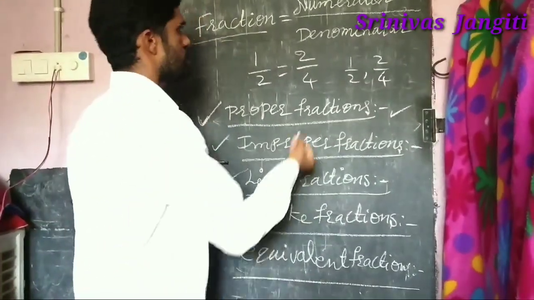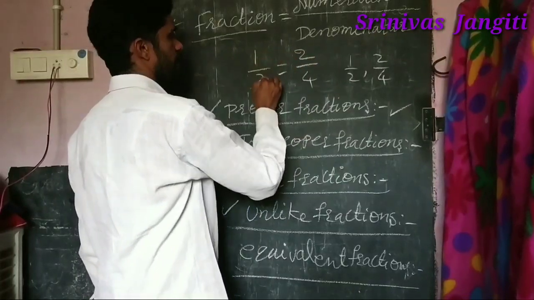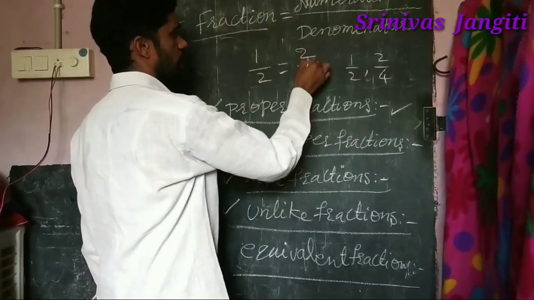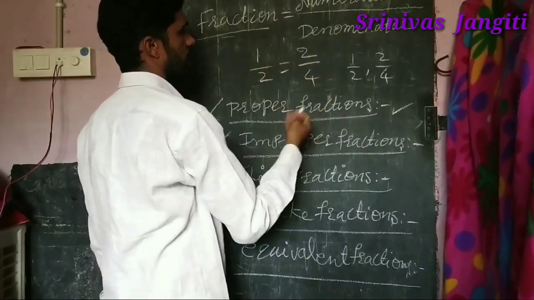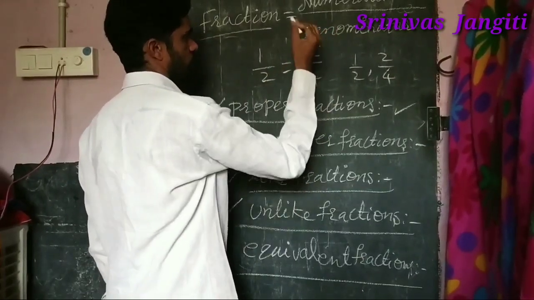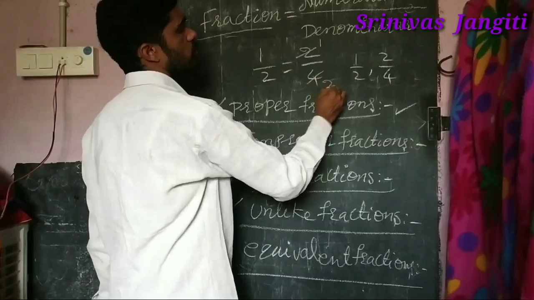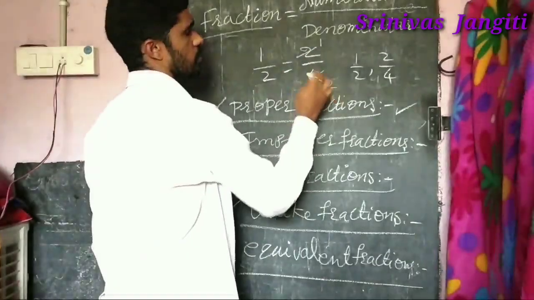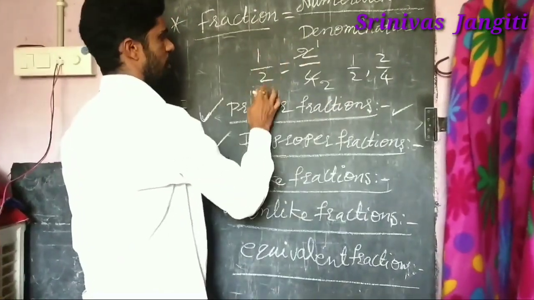Why do you agree? Because of a simple trick. Observe that here it is 1 by 2, and here it is 2 by 4. How are these both equal? Simple trick. Observe here the least form, the smallest form. 2 ones are 2, 2 twos are 4. So it is 1 by 2 again.